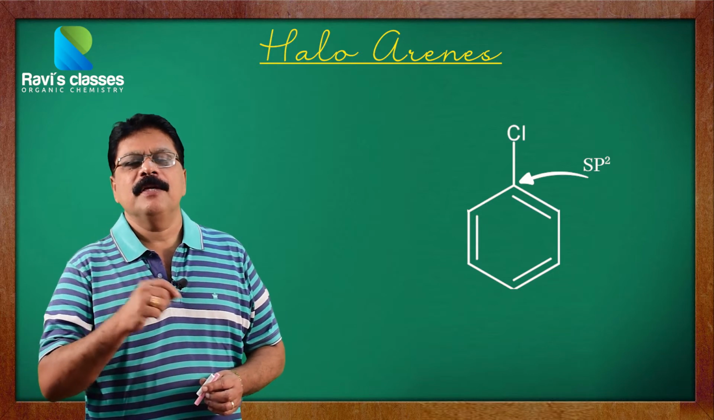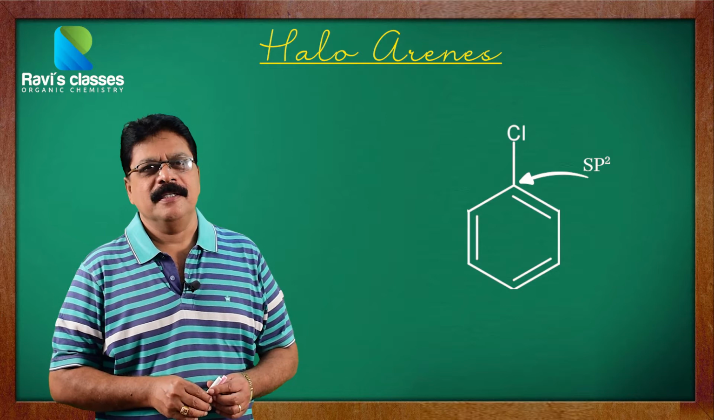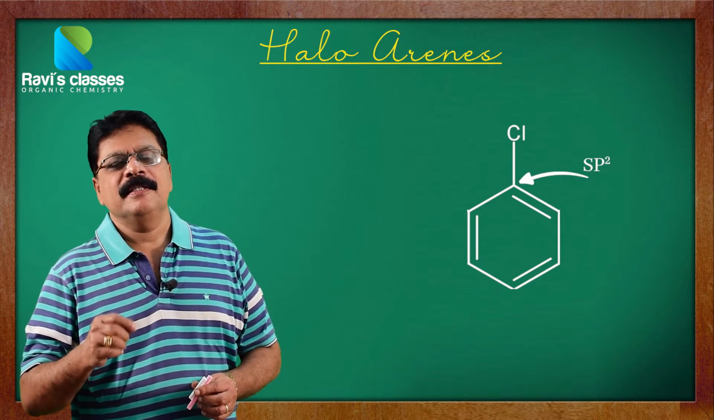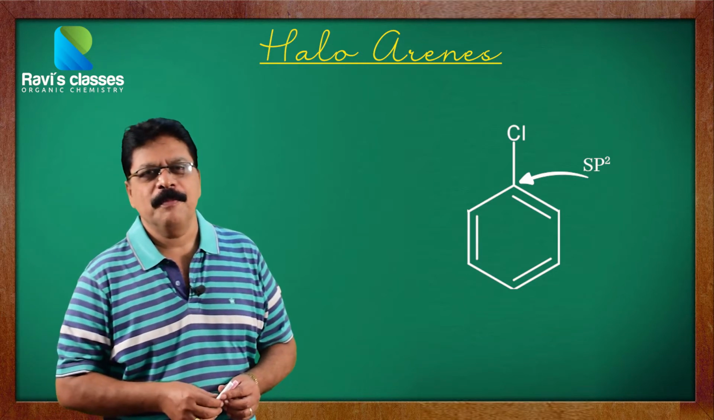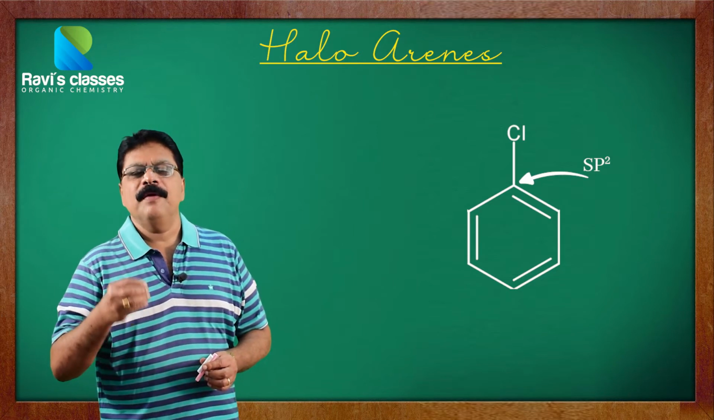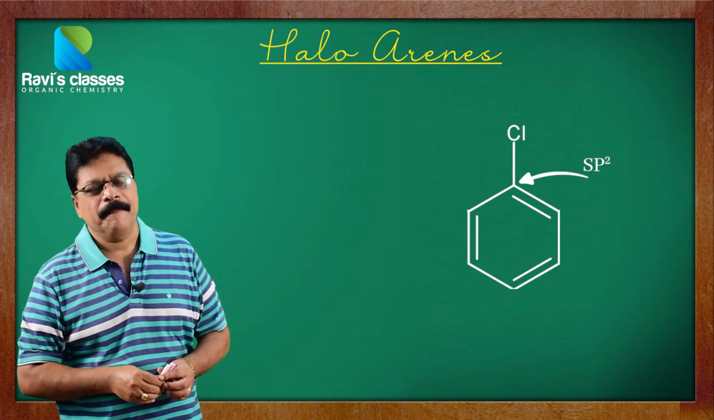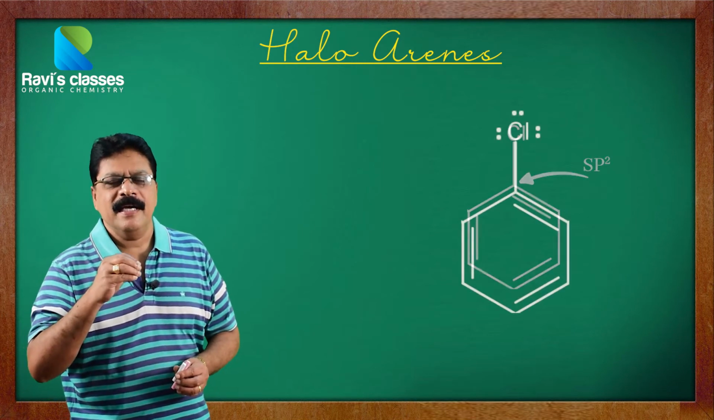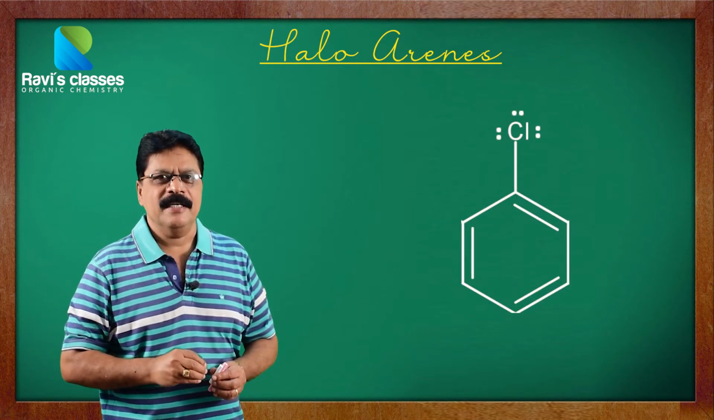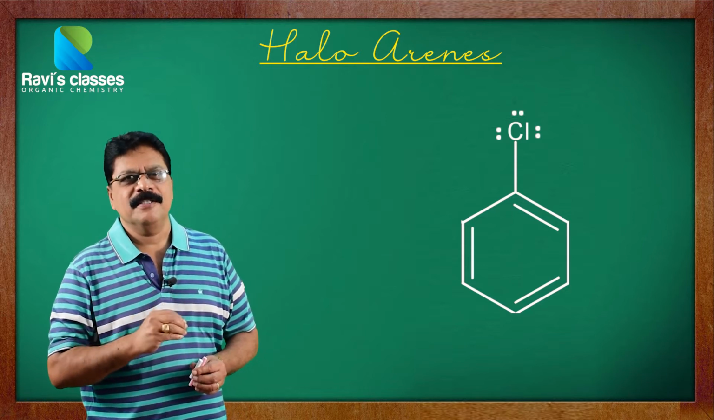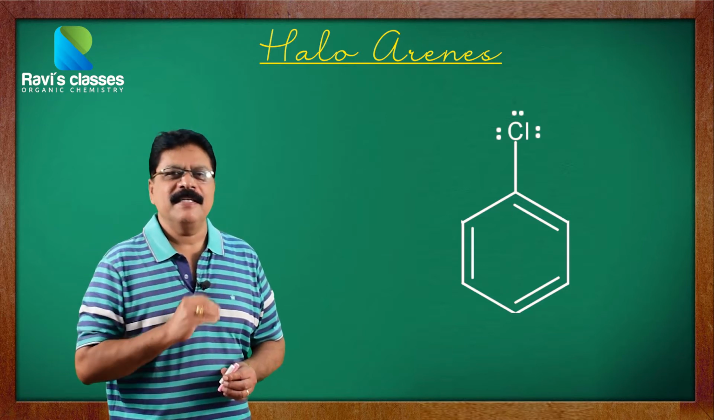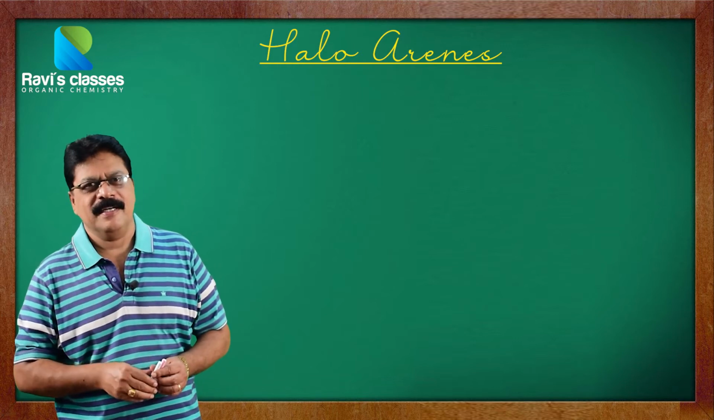Okay. So, let us talk about haloarenes. The halogen atom could be fluorine, chlorine, bromine or iodine. Whenever a halogen atom comes on a benzene ring, what is its effect? Whenever any atom or group comes on a benzene ring, the first and most important thing is to find out whether it has an activating characteristic or a deactivating characteristic.